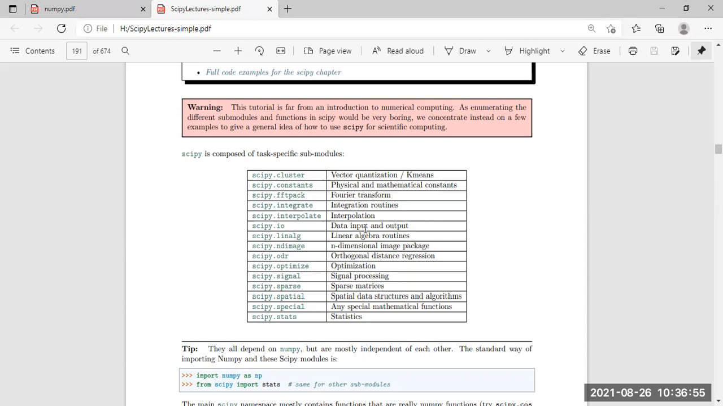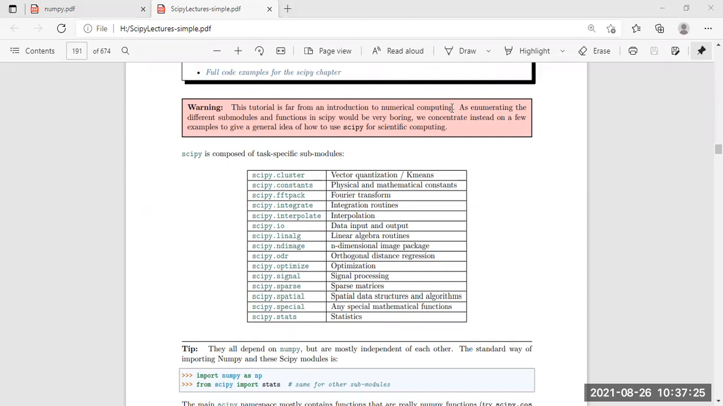First one, scipy.cluster. Scipy.cluster means any type of vector quantization or k-means algorithm or any type of clustering operation happening in a place will be done by scipy.cluster. So scipy.cluster is a sub package of SciPy that helps in any type of clustering or any type of vector quantization.